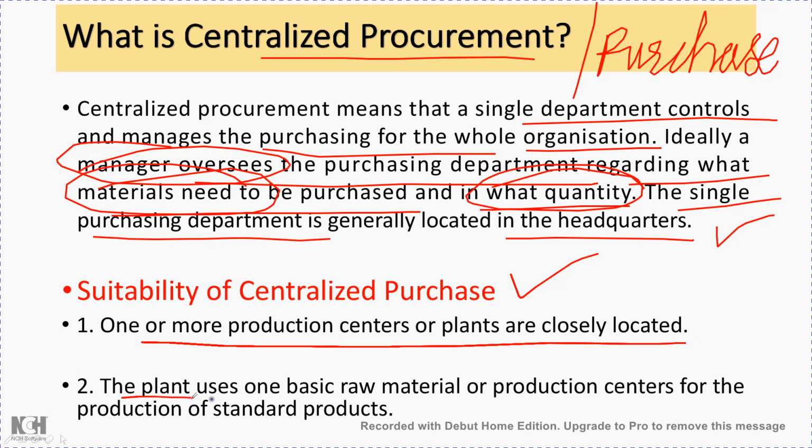Then also, the plant uses one basic raw material. There are not many various materials required by that organization, but only one basic raw material for the production of standard products. So only one material is required, then directly one department can purchase from the particular supplier for that. So a centralized purchasing system will be sufficient in that case.